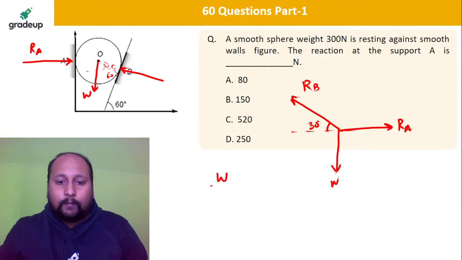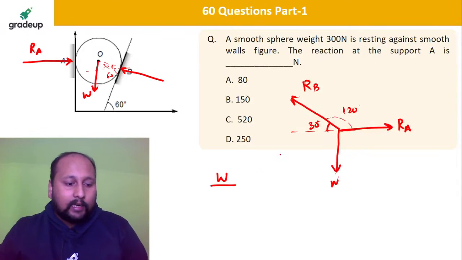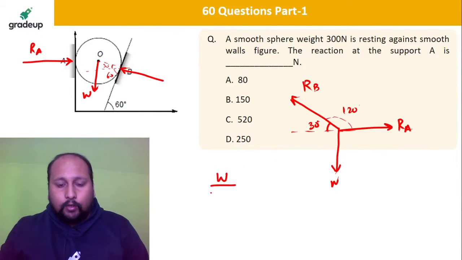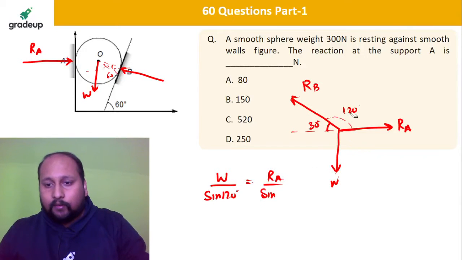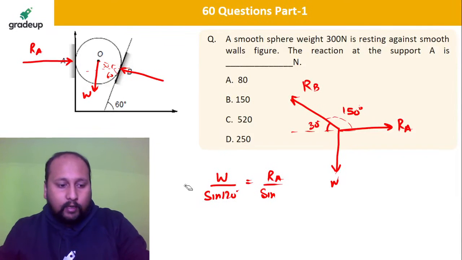So W by, now you have to calculate the angle also. So this is 120. Very good, Vardhaman, Gaurav. So W by sine 120 is equal to Ra by sine, not 120, this will be 150.